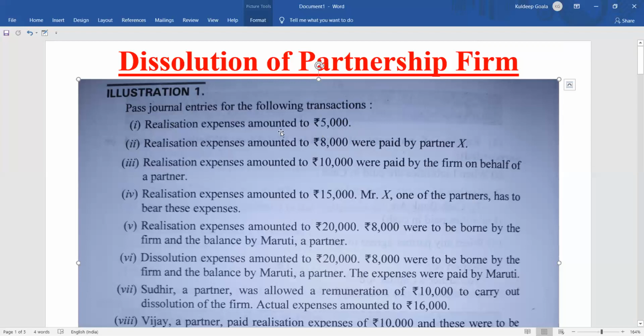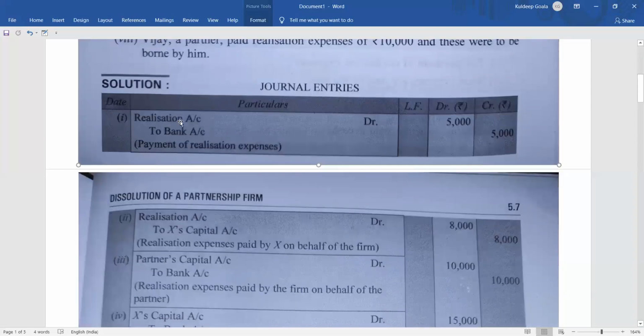So what is given here? Realization expenses will be debited because the realization account is a nominal account. So realization account debit to cash or bank account 5,000. Let's see the entry. Here it is: realization account debit 5,000 to bank account 5,000. You can mention cash, it will not be wrong, but preferably you mention bank. Narration: being realization expenses paid.